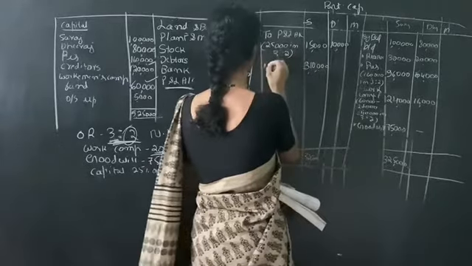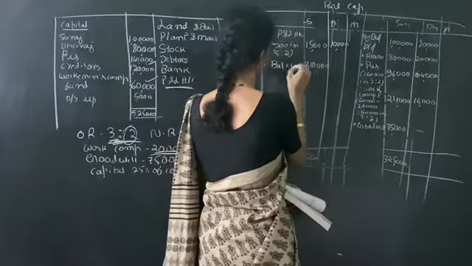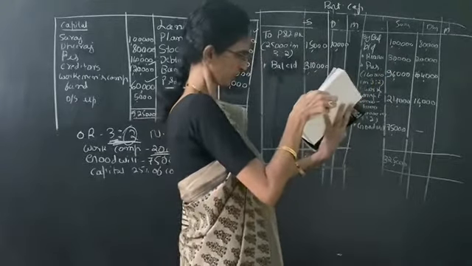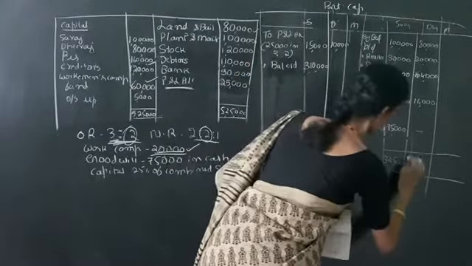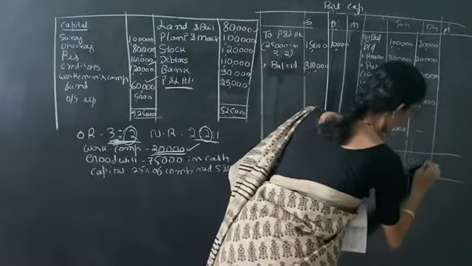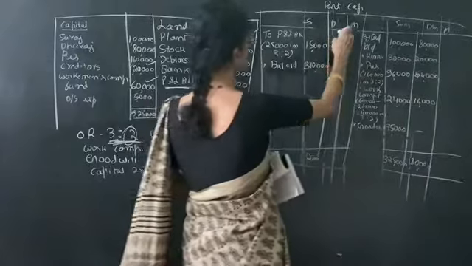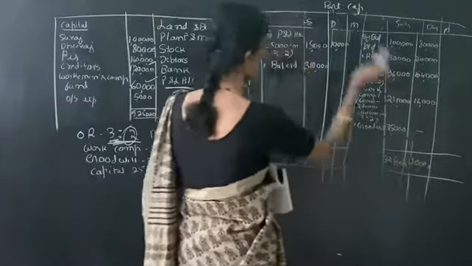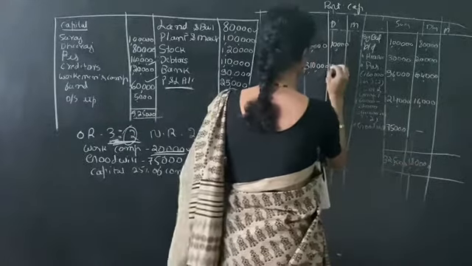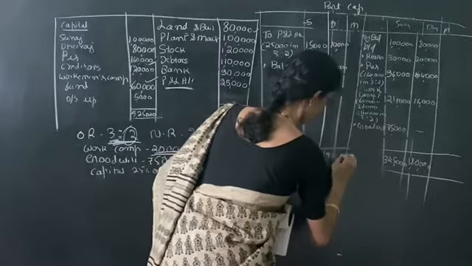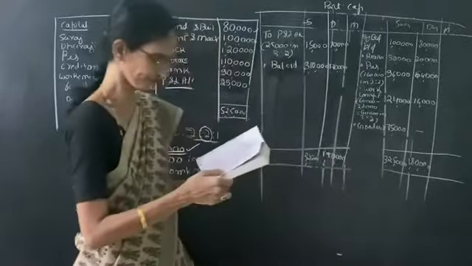This is the by balance carried down. Like that, in the case of Dheeraj, the total is 1,80,000. Deduct Dheeraj's 10,000: 1,80,000 minus 10,000 is 1,70,000.